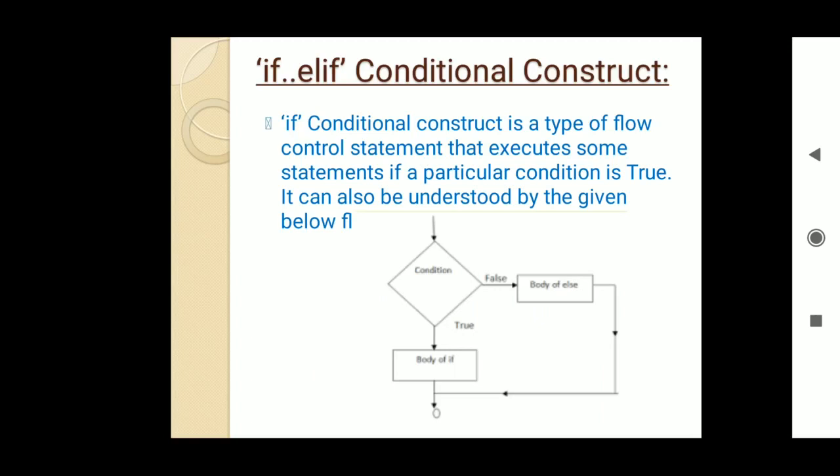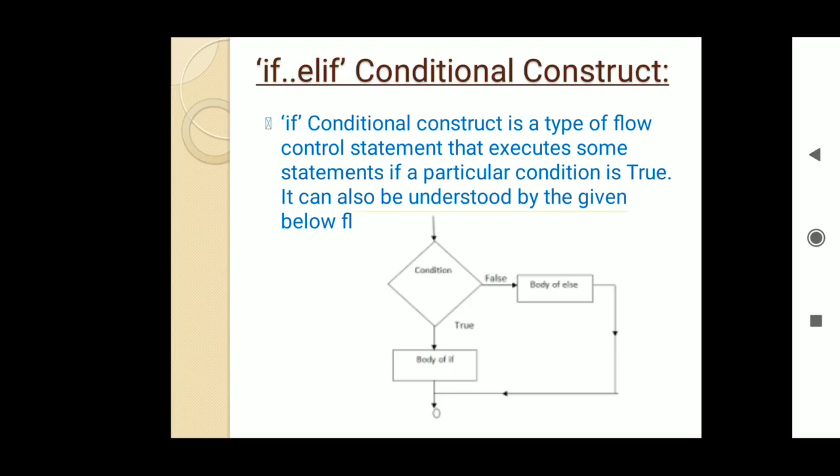Second form of if condition is if elif. The if elif conditional construct is a type of flow of control statement that executes some statements if a particular condition is true or a set of conditions are true. If a single condition is true, then the body of if, meaning those statements, will get executed.